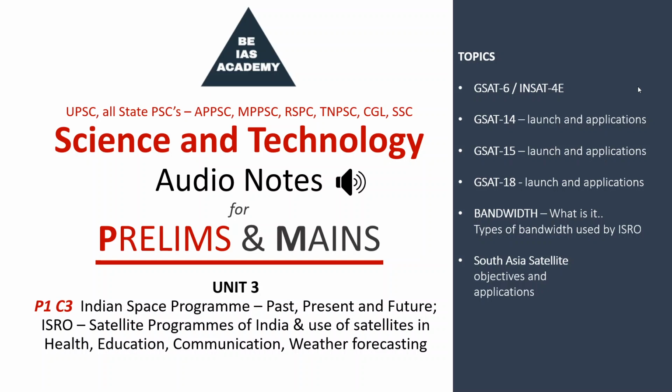GSAT 15 also carried a payload called Gagan which helps in satellite based augmentation for civil aviation. It also has a Ku band beacon which helps the ground antennas to accurately determine their position towards the satellite. Okay, now let's look at GSAT 18.